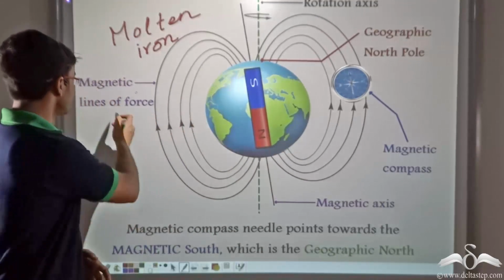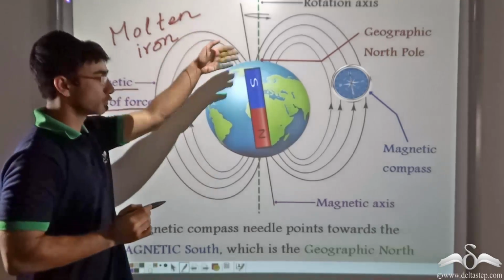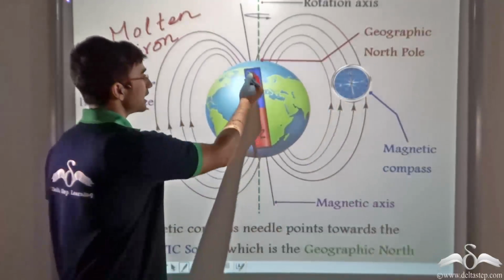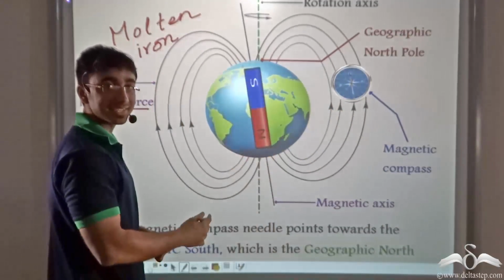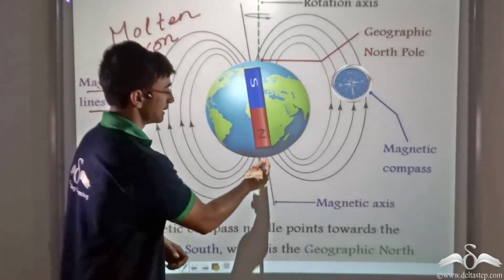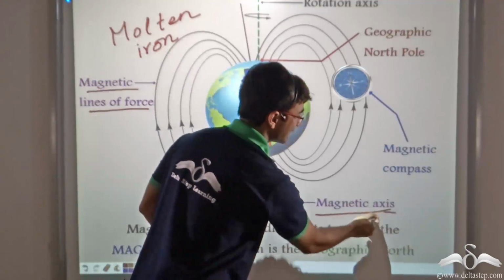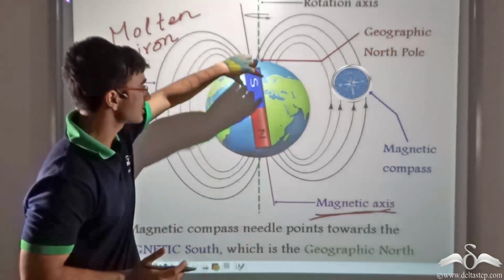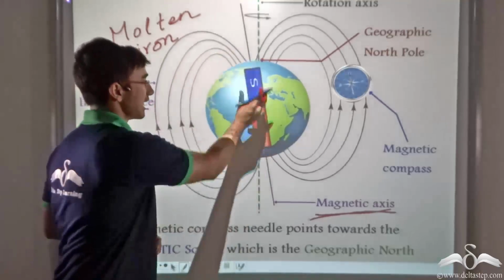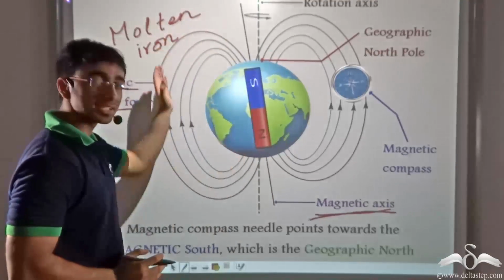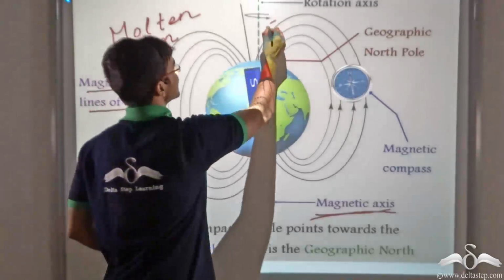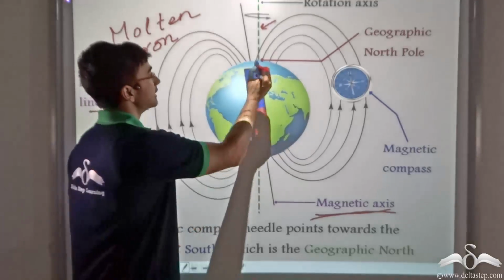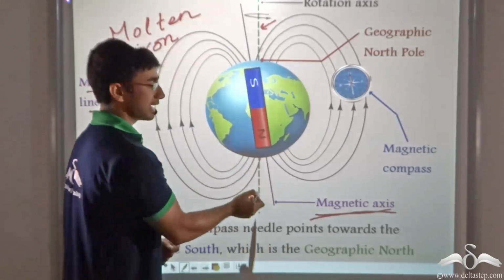And as you can see over here, we have indicated the magnetic lines of force of the Earth, as we have found out with the help of a compass. Now the alignment of this particular magnet inside the Earth has a name to it. This alignment is known as the magnetic axis, because it has been found out through various experiments that this axis is along which the magnet is lying, and around this the lines are being formed. Now this axis is not the rotation axis, around which the Earth rotates. As you can see, the rotation axis does not coincide with the magnetic axis.